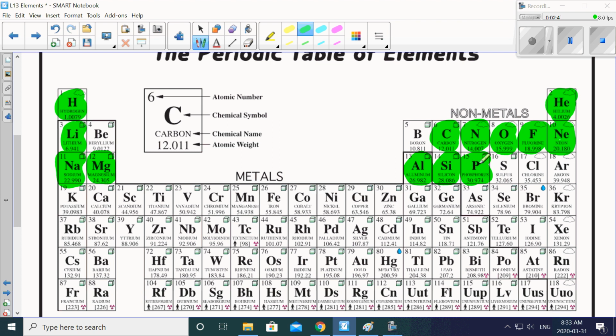Phosphorus, sulfur, I think of rotten eggs. When you smell eggs and they've gone rotten, you smell that sulfur actually, okay? Chlorine gas, like bleach or putting things in the pool, chlorine. Argon is another gas that I've heard of as well, okay? And I'm going to explain these a little bit more in another periodic table of elements that's pictorial, but right now we're just highlighting, okay?